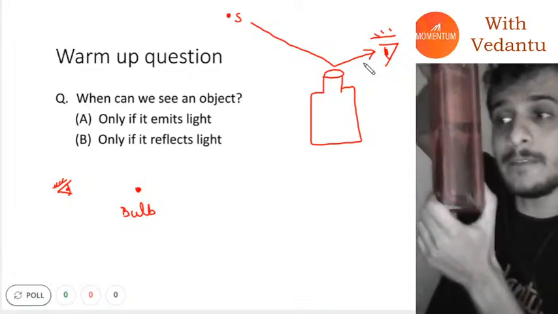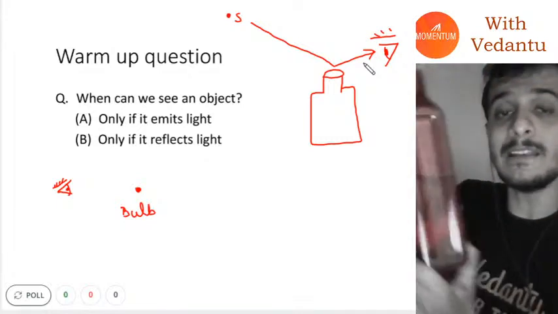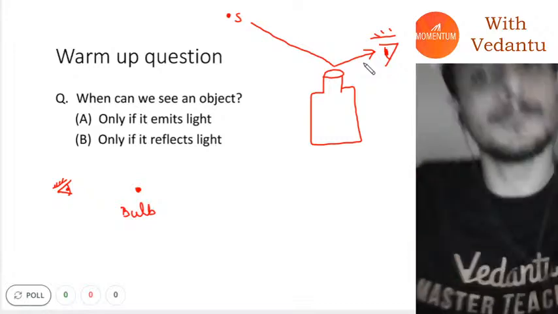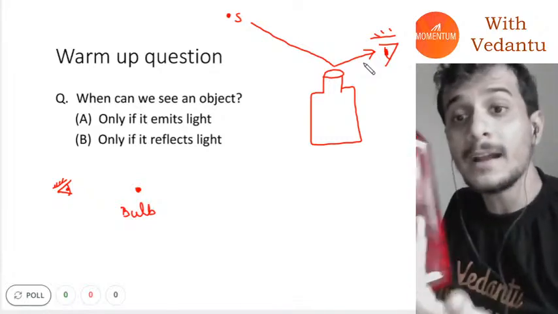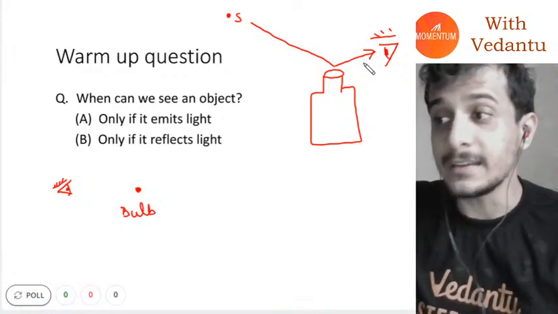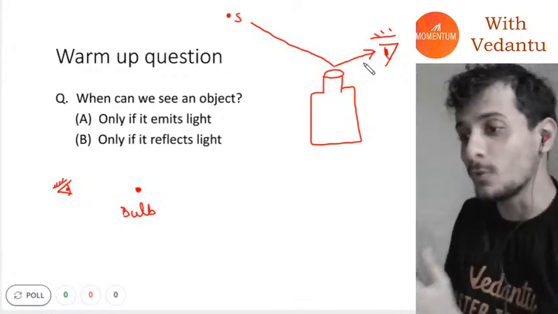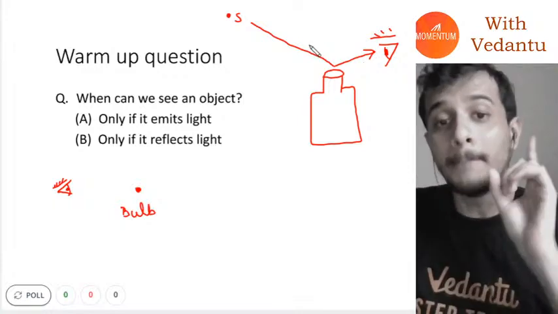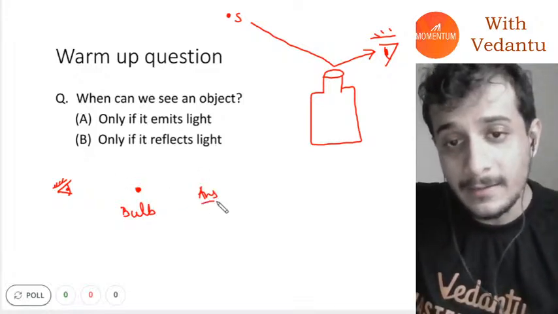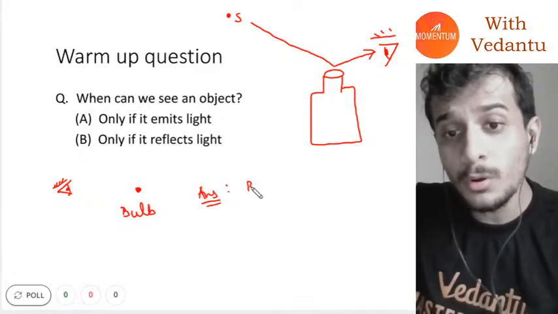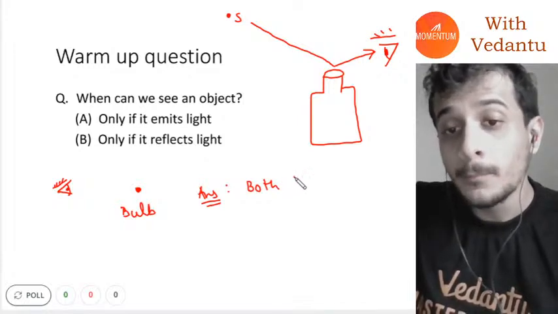For example, if you see this bottle, how are you able to see? Light is being reflected by this bottle, and that's how you are able to see it. I hope you guys understood. But here's the thing, there's a catch. The correct answer is both A and B.